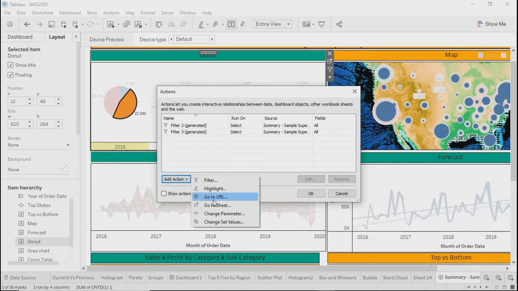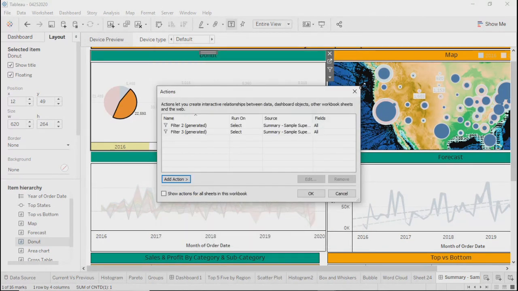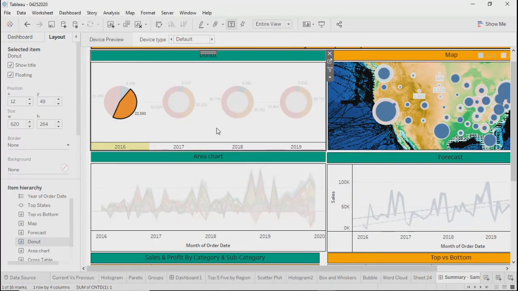What is go to URL? Web URL. Yeah. So go to URL basically can be any URL. Generally it is used, let me cancel this and talk about one use case.